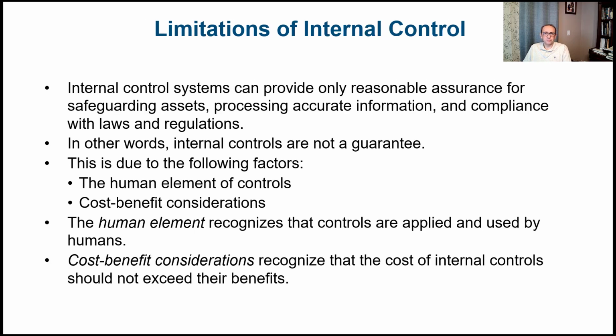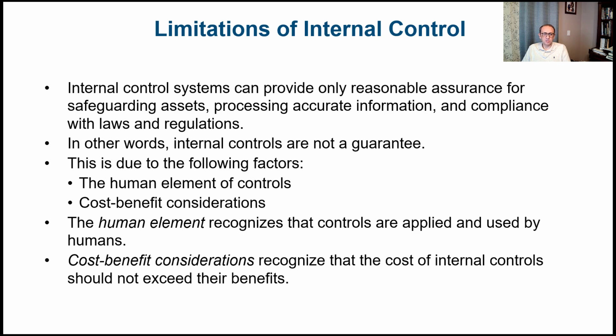So what are the limitations of internal controls? Some people think once we have an effective internal control system, it's going to be bulletproof, but that's not real. Internal control systems can provide only reasonable assurance, but they cannot provide an absolute or 100% guarantee to safeguard assets, process accurate information, and be compliant with laws and regulations. That's not possible. You only provide reasonable assurance. In other words, internal controls are not a guarantee. This is because of some of the factors that we're going to be talking about.